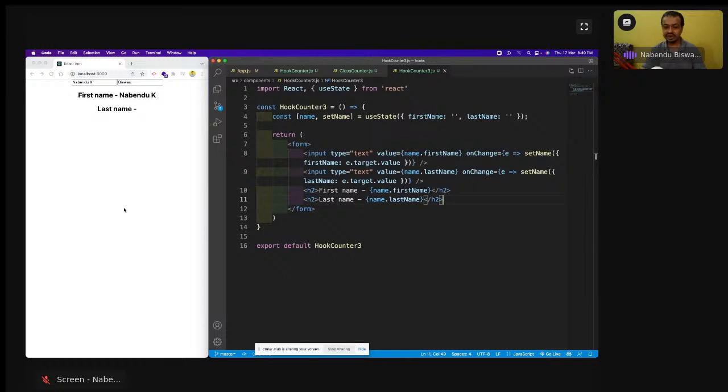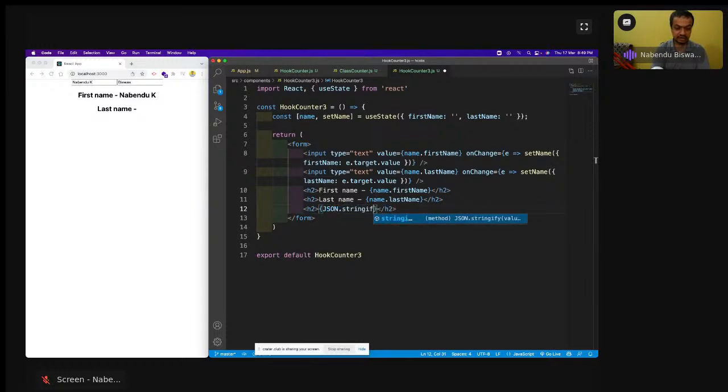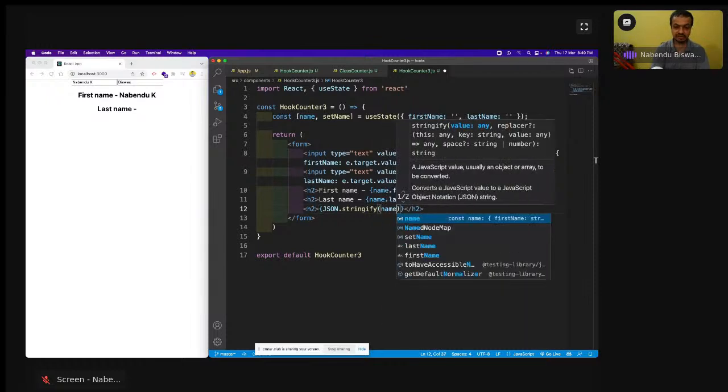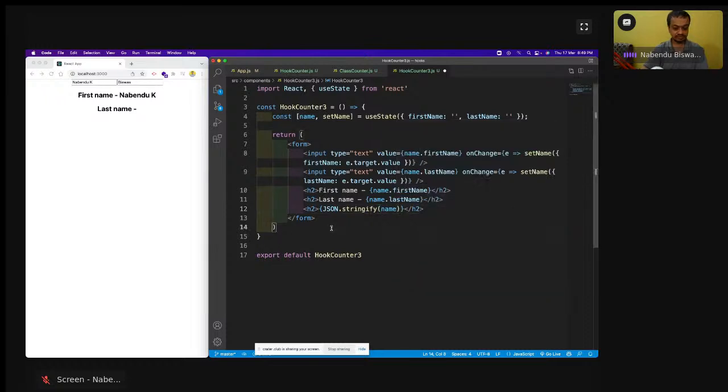We have to make it a string, then we can see. So I will come here and I will do h2 and JSON dot stringify, and name I will do JSON dot stringify. Done. Now save it. So see, it is coming like this.